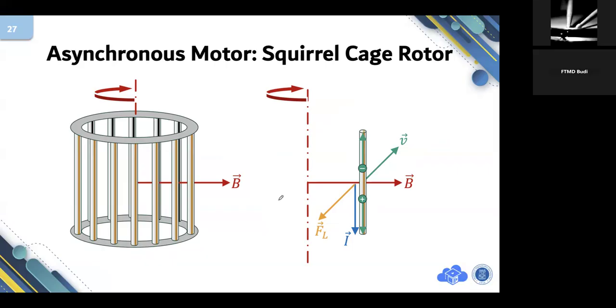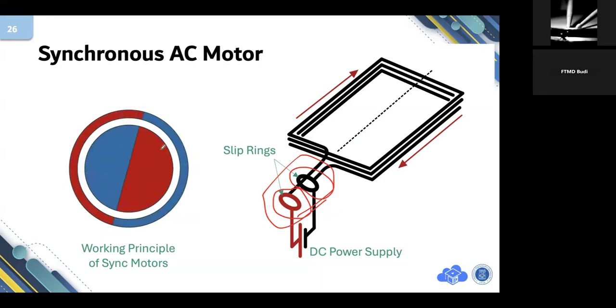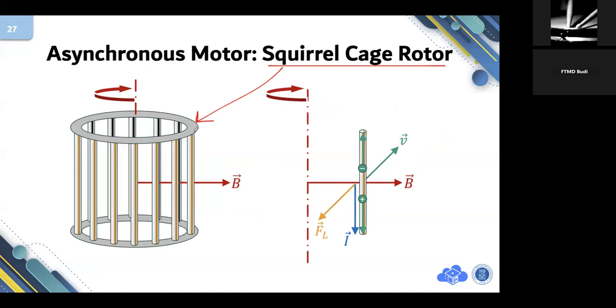Okay, here is the rotor. Squirrel cage rotor. In bahasa Indonesia, this is called rotor sangkar tupai. Previously, the rotor is a winding, a coil, that is injected by DC current. But in asynchronous, we don't need to apply any battery to create current on the rotor. This is the construction of the rotor.